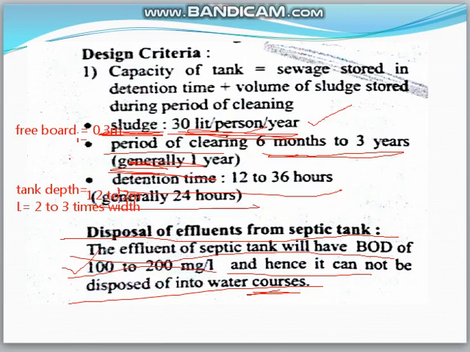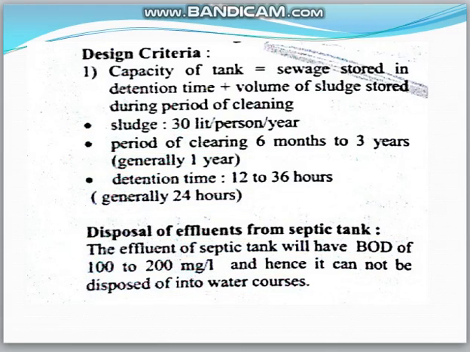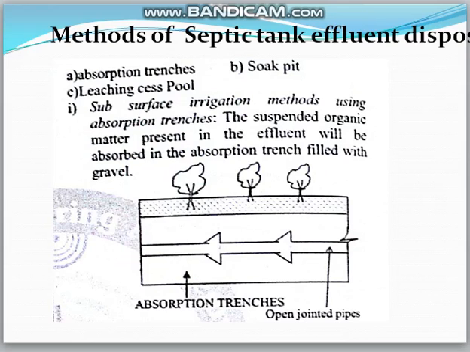Coming to the methods of septic tank effluent disposal. Why is disposal needed? The biochemical oxygen demand at 5 days at 20 degrees centigrade of the effluent is high. Majorly there are three methods given here.